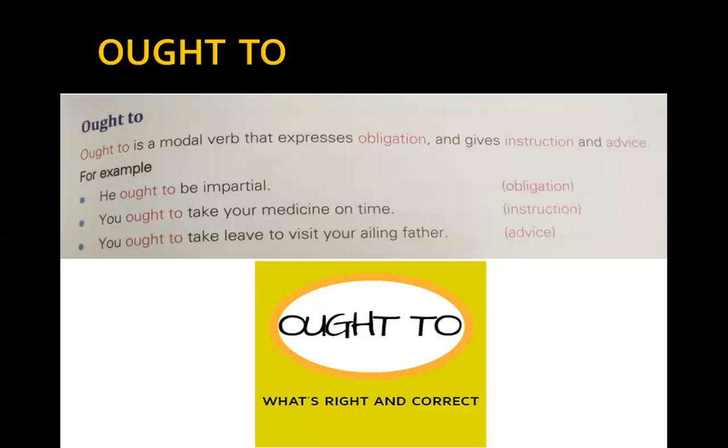It expresses assumptions, or you may say expectations, as well as strong probability. Now, to give you an example of recommendation, you ought to stop smoking. Here, I am actually telling you to stop smoking. Jim ought to get the promotion. It is expected because he deserves it. If I talk about probability, this stock ought to increase in value. So, higher probability is being talked about.